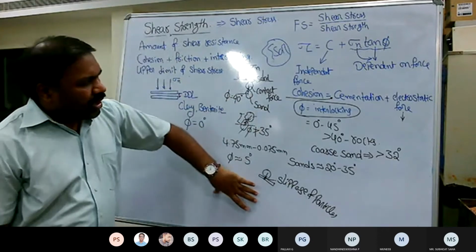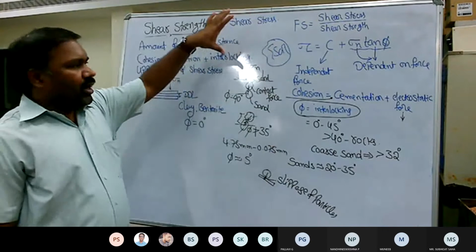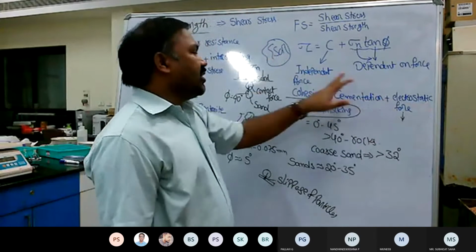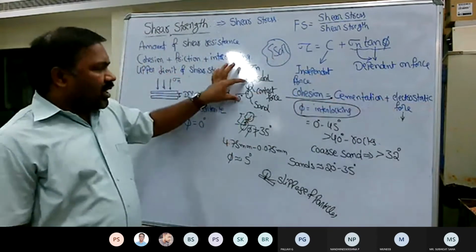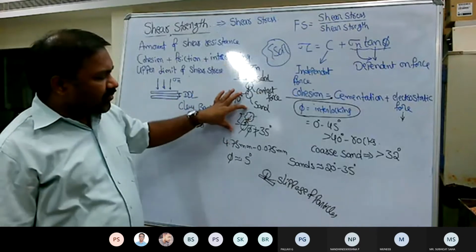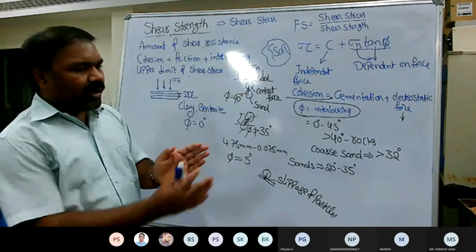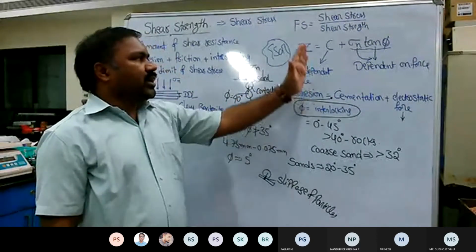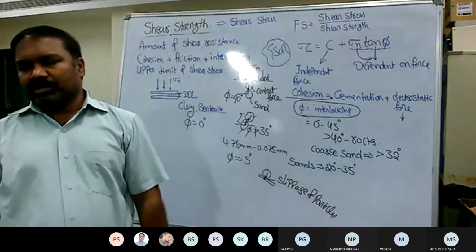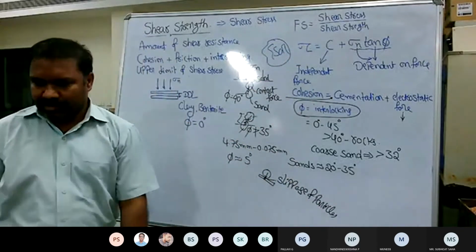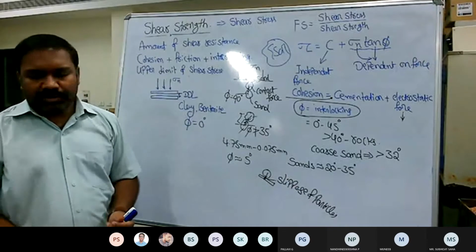Based on this fundamental concept, now you have understood. The combination of cementation plus electrostatic force, which is represented in the form of the cohesion, and the angle with which two particles make a contact, which is always represented in the form of an interlock. So this particle is interlocked with this particle at this particular angle. The combination of these two is designated as the shear strength of the soil. So this is the basic funda behind your shear strength. Any questions?